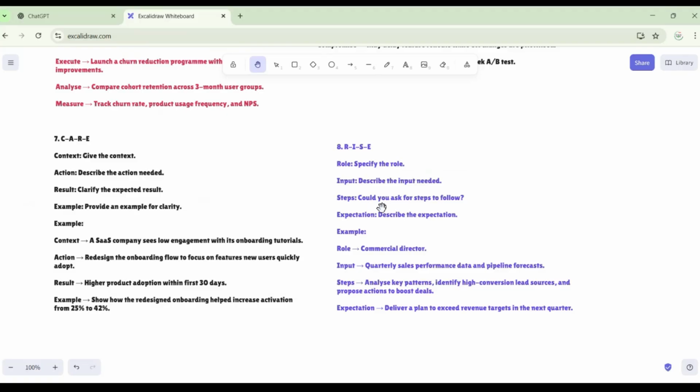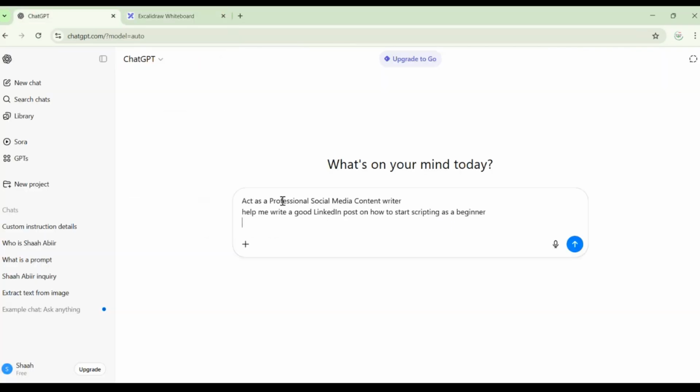Role, input, steps. Could you ask for steps to follow? Expectation, describe the expectation. Okay, so now I have given this: help me write a good LinkedIn post on how to start scripting as a beginner. Now I will also give a follow-up example.